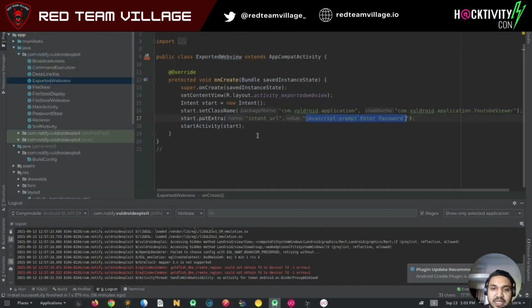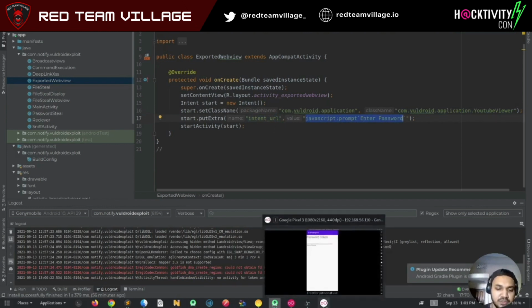So in the exploit application, what we are setting is the class name and package name. So we tell it this is the application package, and we tell the class name, and because they are exported, we can open this and pass our intent URL. So we are basically passing a JavaScript prompt to prove the access. So let's see the demo for this as well.